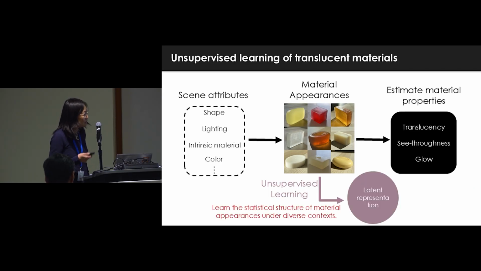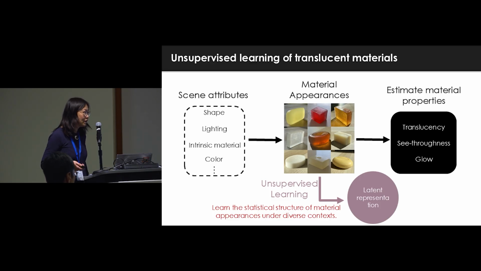Each one of these images has a physical origin. They have different shape, lighting, intrinsic material properties, and color, all contributing to their diverse appearance. When humans see them, you could ask, which one is more translucent, see-through? So how do we learn a representation of these images?